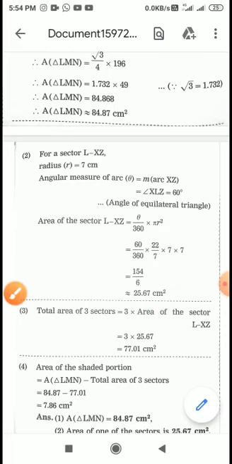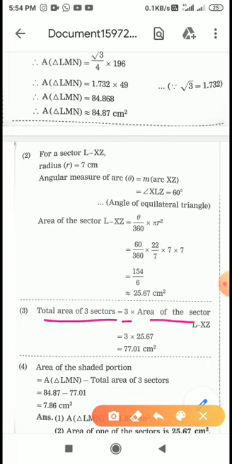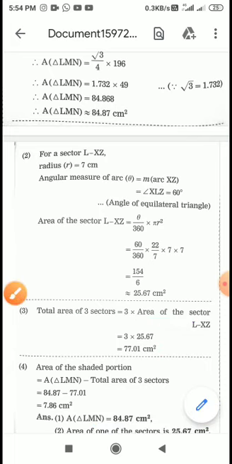Now total area of three sectors will be, since all the three sectors have the same angle and their radii are the same, so they will have the same area. Understood? All three sectors have the same radius 7, 7, 7, and their central angle, that is the value of theta, is also 60, 60, 60. So the area of all three will be the same. So total area of the sectors will be 3 multiplied by area of one sector. So 3 into this will be 77.01 centimeter square.